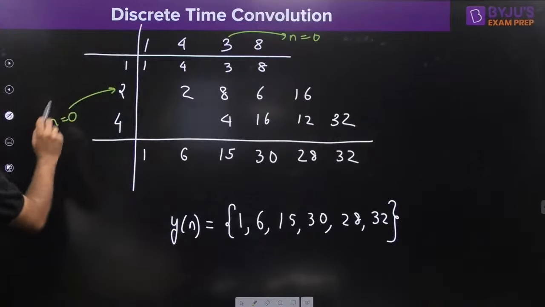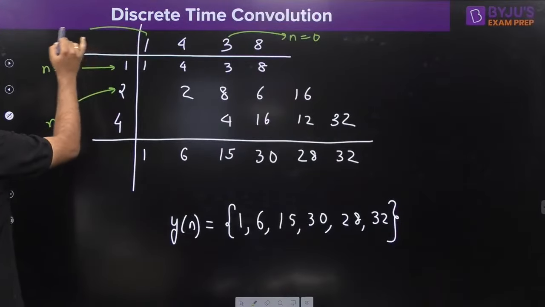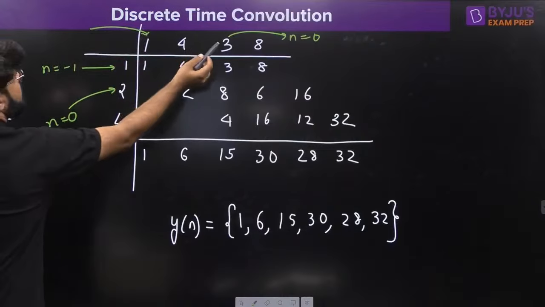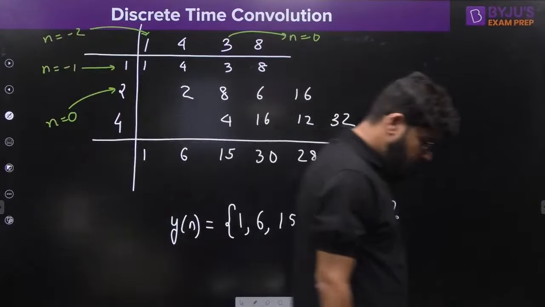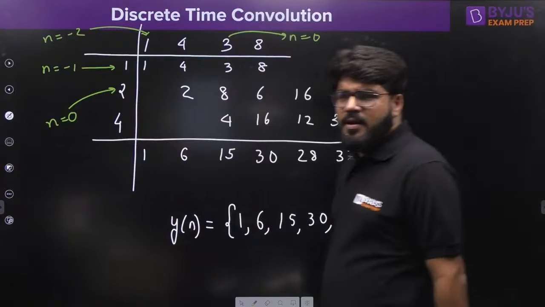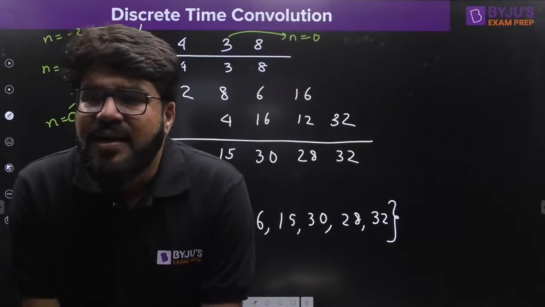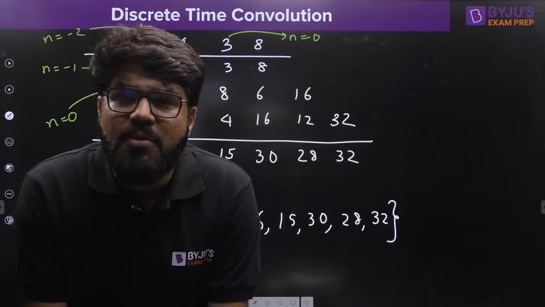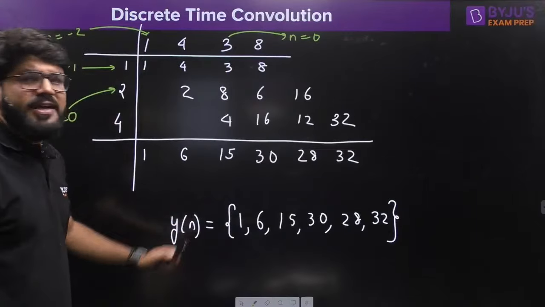Now, guys, if this is n equal to 0, the one above will correspond to n equal to -1, and this is going to correspond to 0, -1, -2. This is n equal to -2, sir. Right. So remember one property I told you in the last class, that the sum of the starting index of x[n] and h[n] is equal to the starting index of y[n].